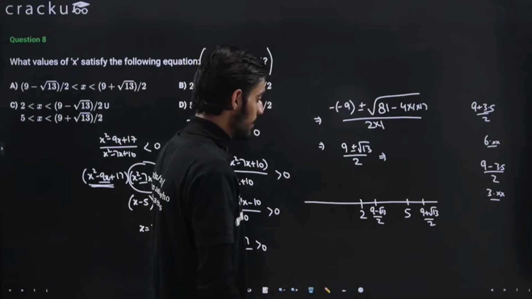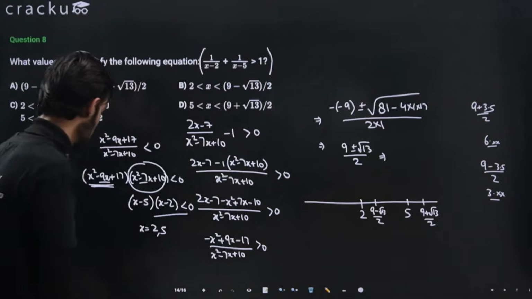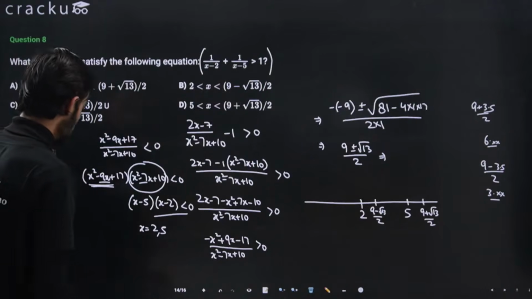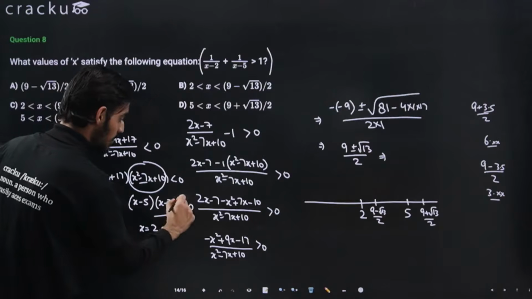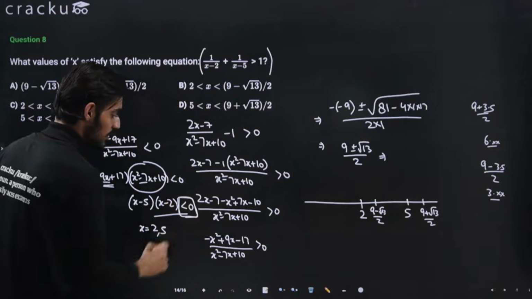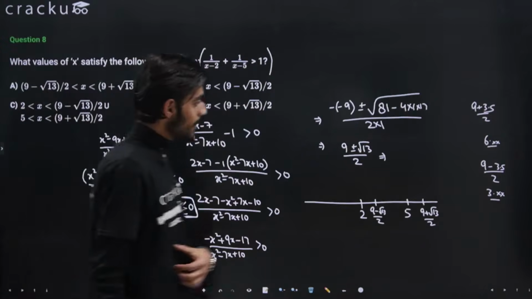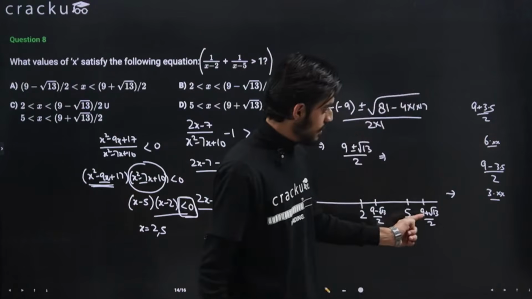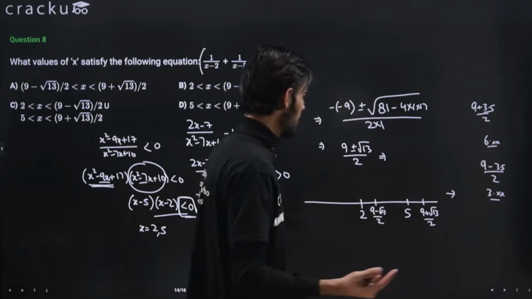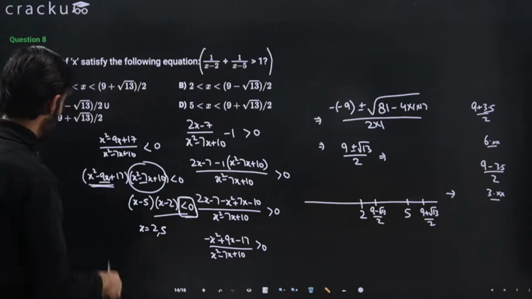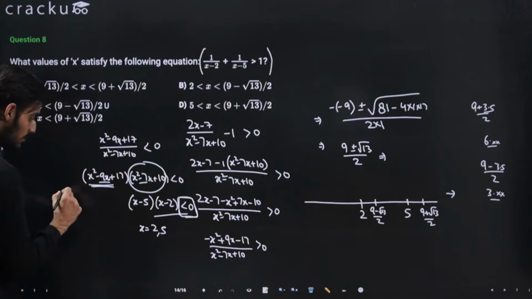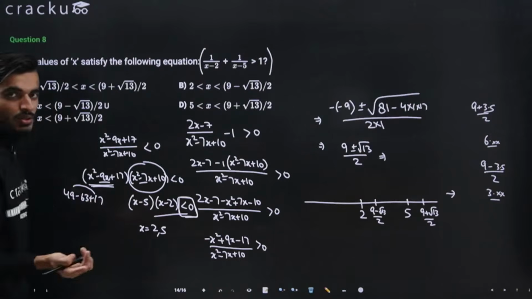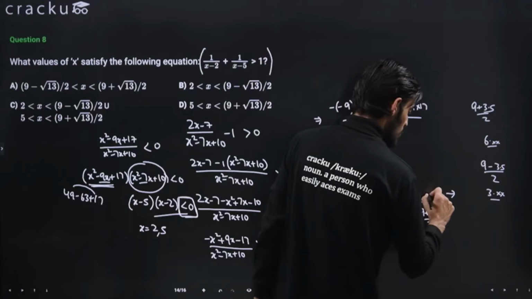Now we just need to see in which intervals the answer is asked. So the overall result should be less than 0. Putting some values in this particular interval, this is 6 point something, so let's say we are taking the value as 7. If we put the value as 7, then 7 into 7 is 49, minus 7 into 6 is 63, plus 17. This will come out to be 66 minus 63. So this will be positive, right? So here it will be positive.